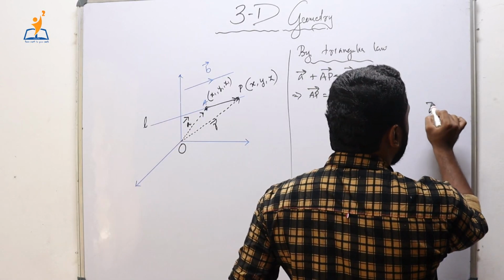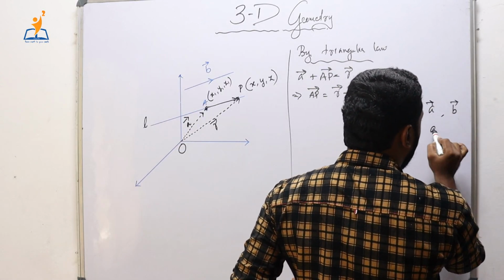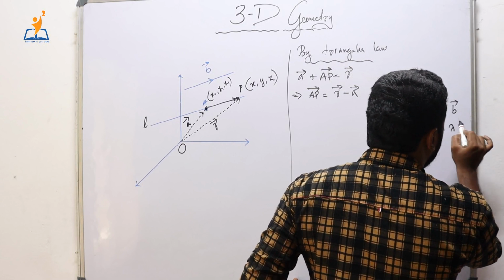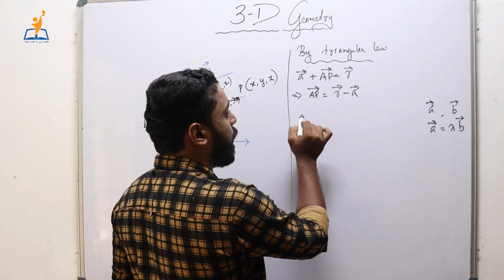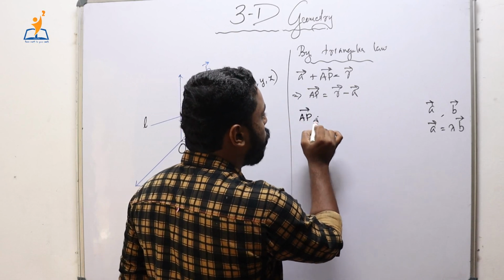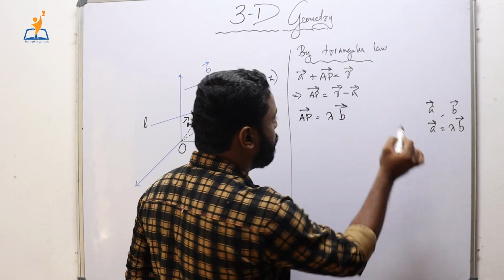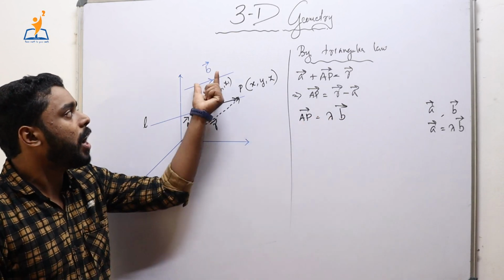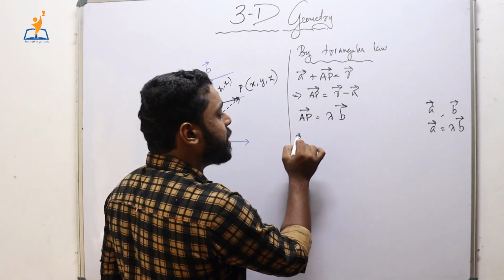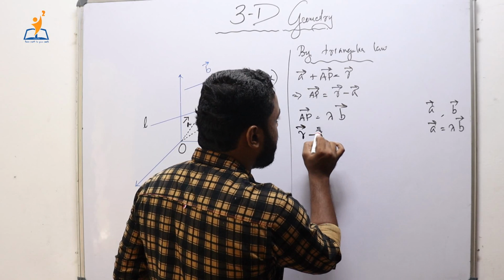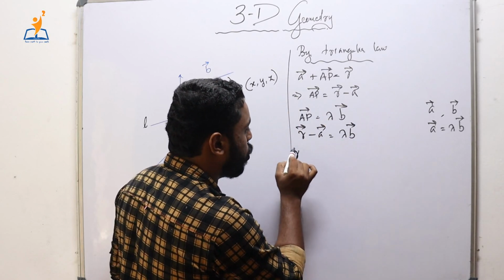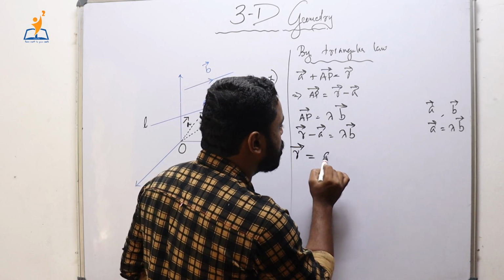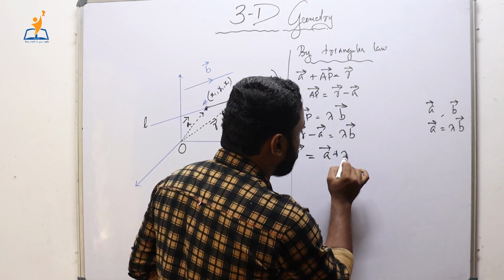We learned that vector a and vector b are parallel only if a is equal to lambda b, where lambda is a scalar. So we have AP is equal to lambda into b, because AP is parallel to b. Now AP is nothing but r minus a, so r minus a is equal to lambda b. Therefore vector r is equal to vector a plus lambda b.